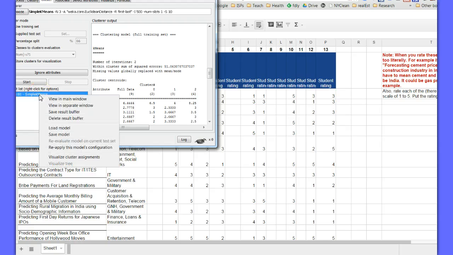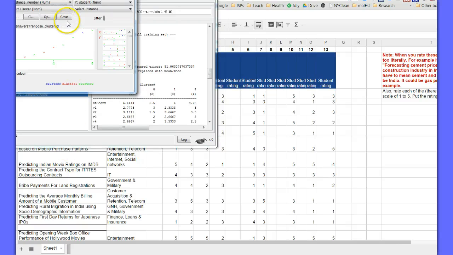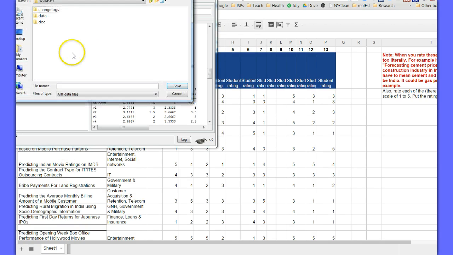So you right click on here, you go to Visualize Cluster Assignments, you go to Save, give it a name, call it KMeans student project.